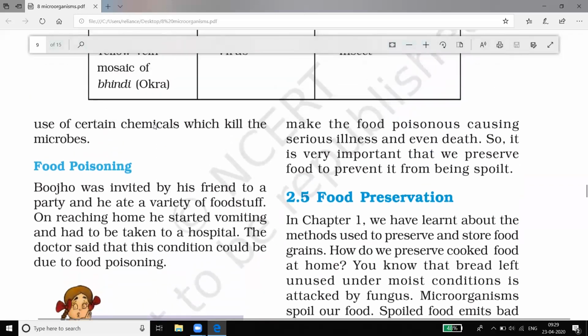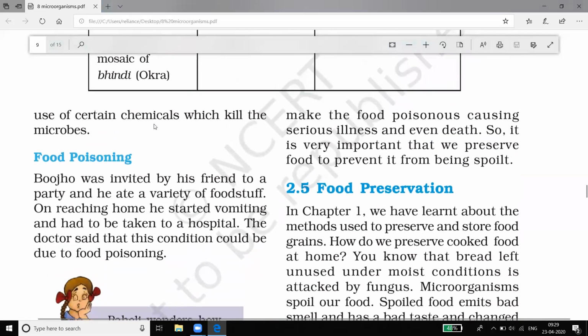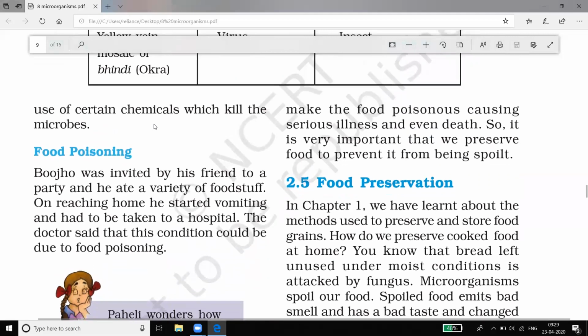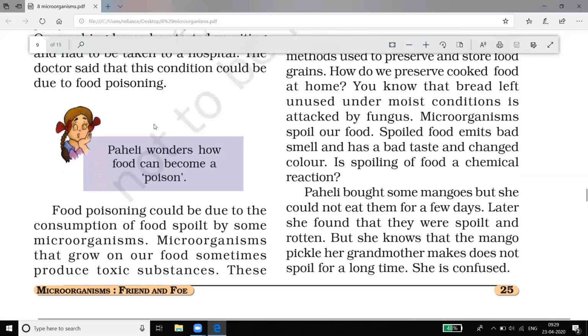If we consume this poisonous food, we fall sick, or it may even lead to death. So we should take care to avoid spoiled food. And here are some preventive measures on how we should preserve the food.